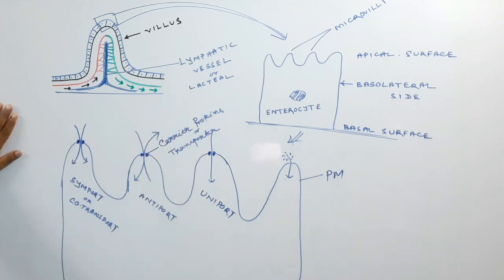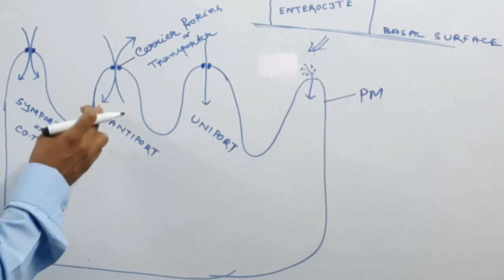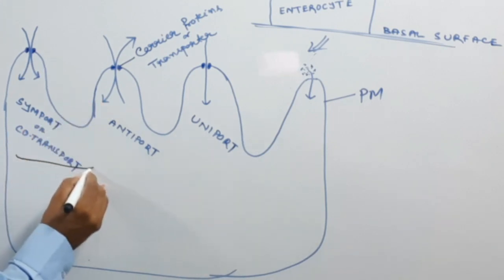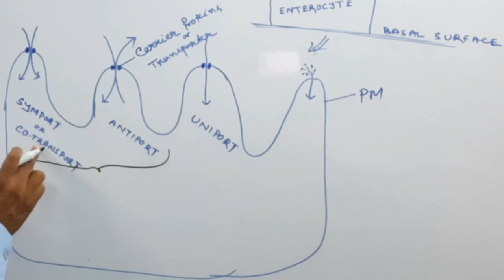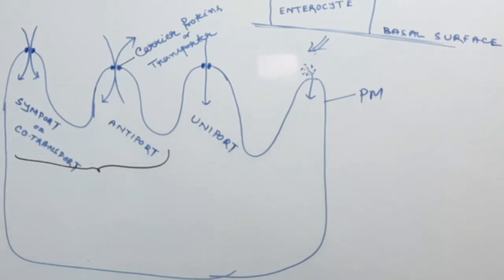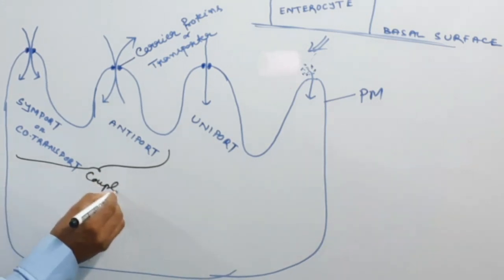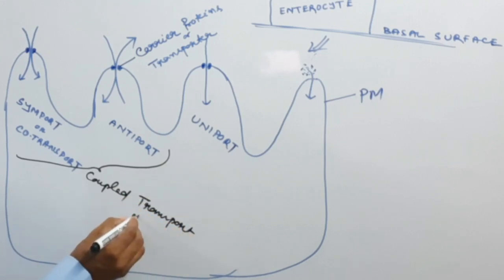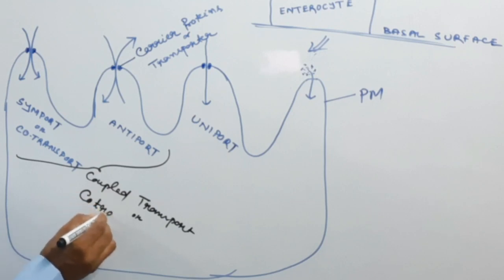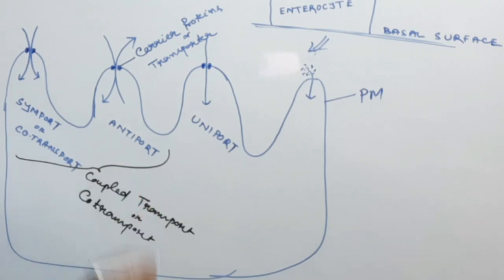Now, when two substances move in the same direction or in opposite directions, this type of transport is known as co-transport, or coupled transport.